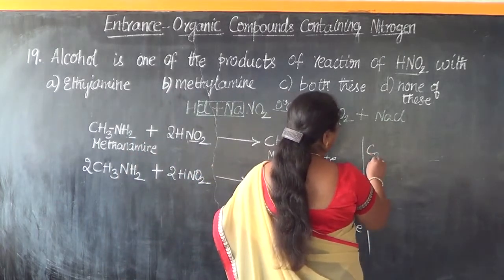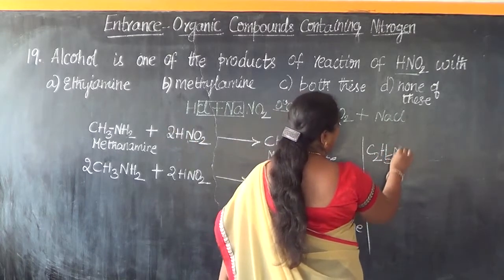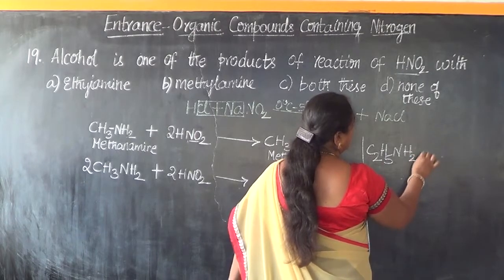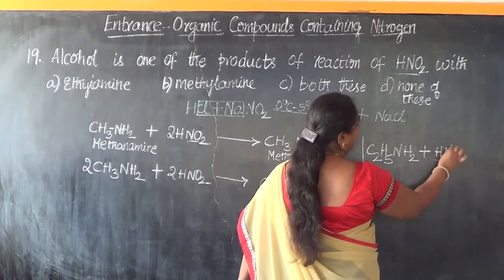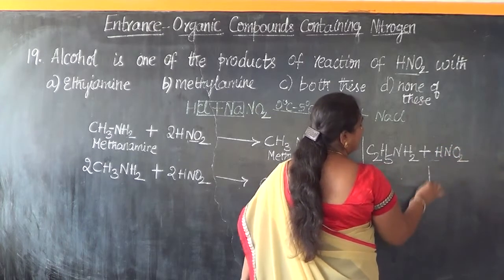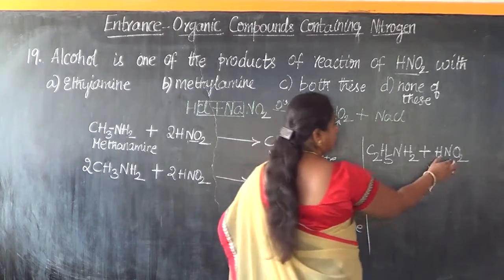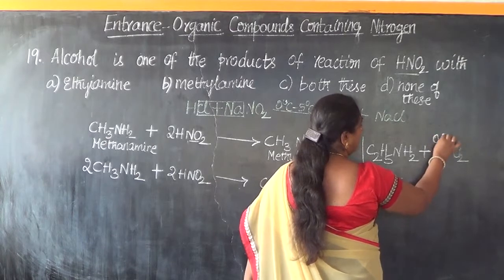Now let us write the reaction with ethylamine. Ethylamine reacts with nitrous acid, HNO2. What's the product we are going to get? I will write HNO2 as ONOH.